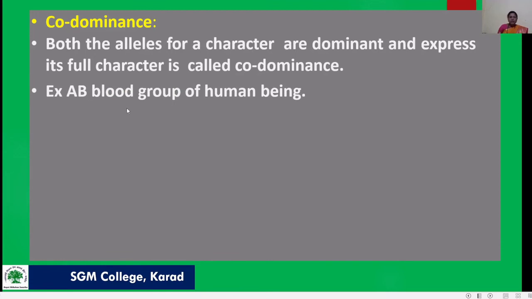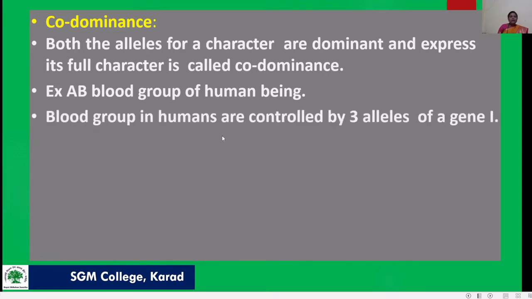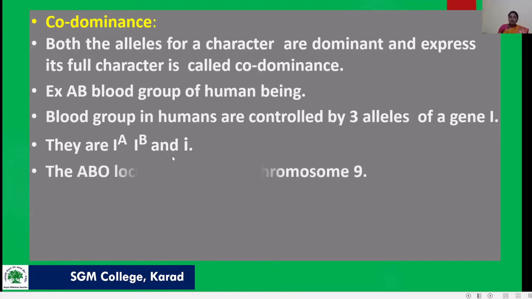Blood groups in humans are controlled by three alleles of a gene I. They are capital I^A, capital I^B, and small i. The ABO locus is located on chromosome 9.